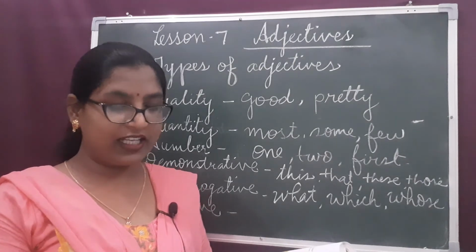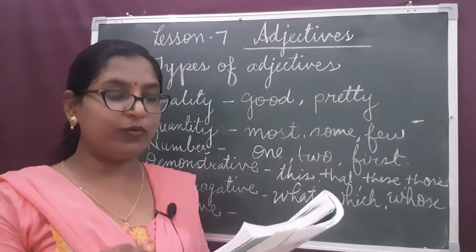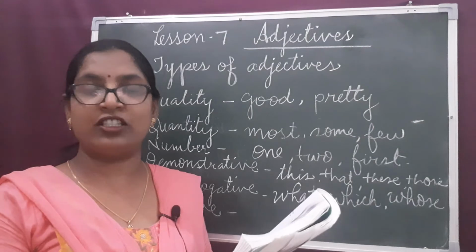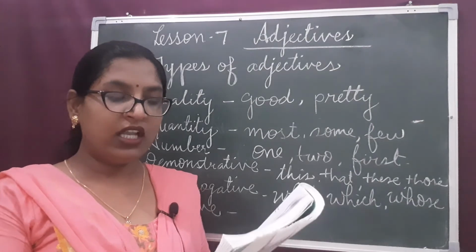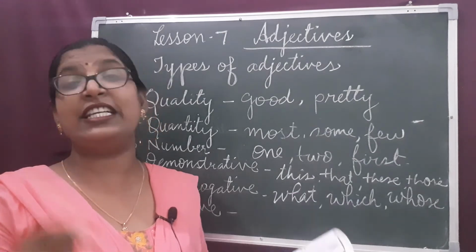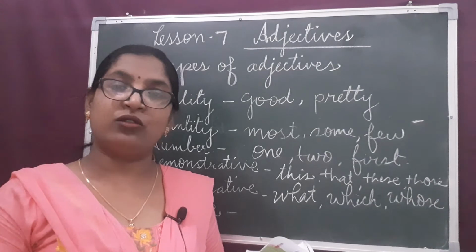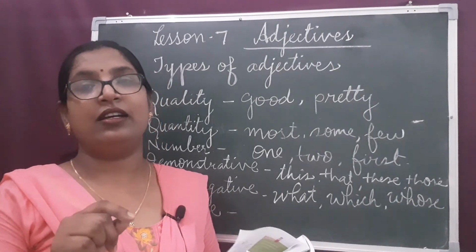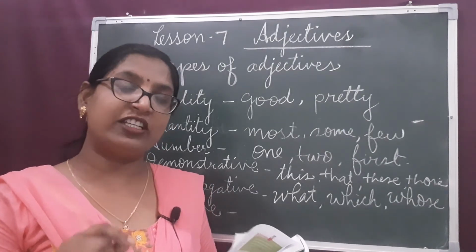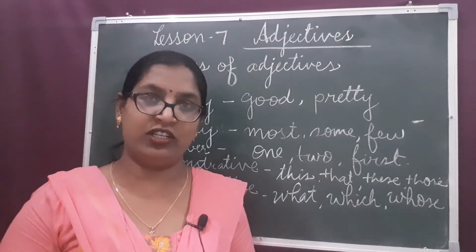One more example we can see in the same paragraph, that is his permission. We can see in the last line of this passage, I think I'll be able to go and meet you soon after I get his permission. His permission. So, his is an adjective. What kind of adjective? Possessive adjective, because this word is showing the possession.